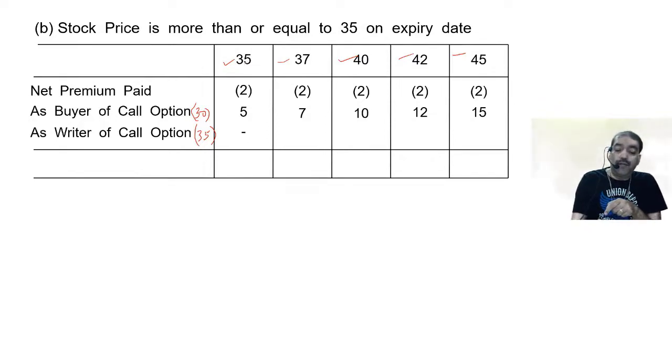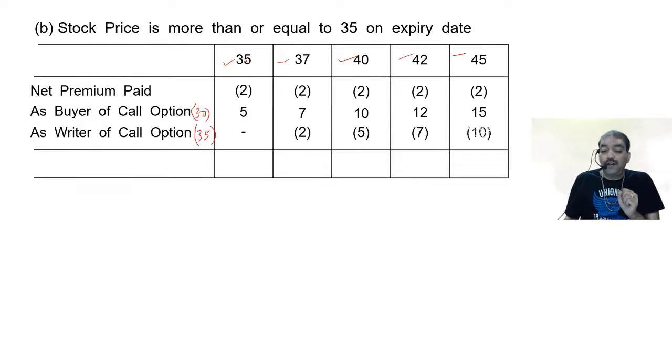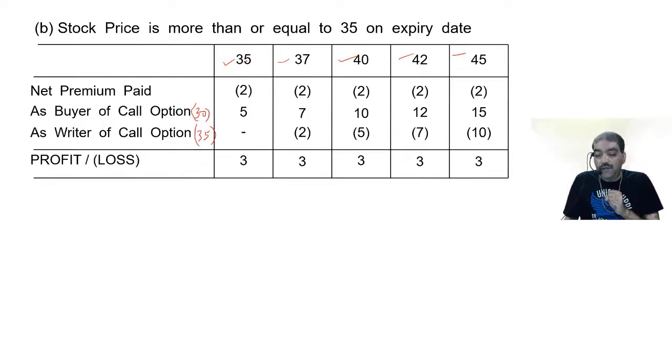Sell the share at 35, buy at 35, no profit, no loss. Sell the share at 35, buy at 37, loss of 2. Sell the share at 35, buy at 40, loss is 5. Sell the share at 35, buy at 42, loss is 7. Sell the share at 35, buy at 45, loss is 10. Correct. Profit or loss: 5 minus 2, 3. 7 minus 4, 3. 10 minus 7, 3. 12 minus 9, 3. 15 minus 12, 3.